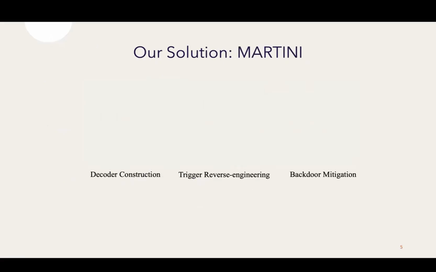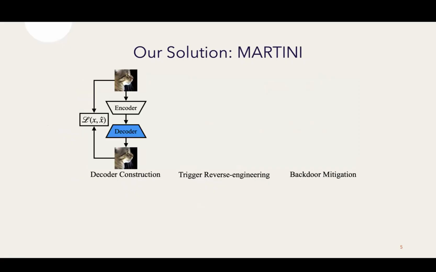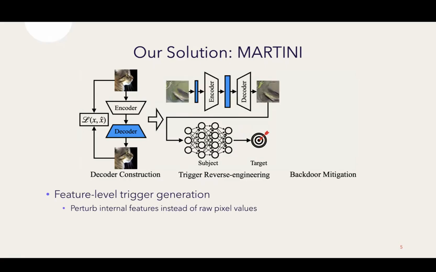So we propose a new backdoor mitigation method called Martini. It consists of three components. The first is the construction, where we train an encoder-decoder architecture such that it can reconstruct the input image faithfully. In the second stage, we try to reverse engineer the injected backdoor trigger in the backdoor model.